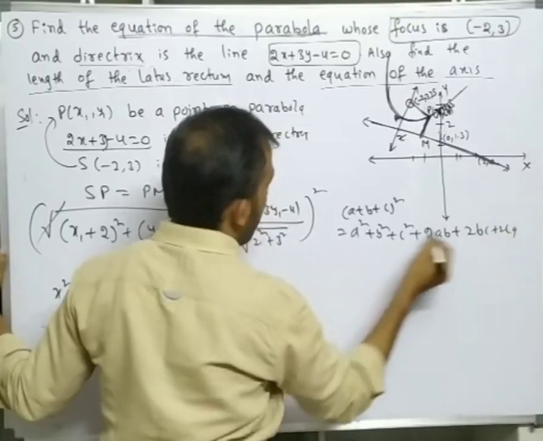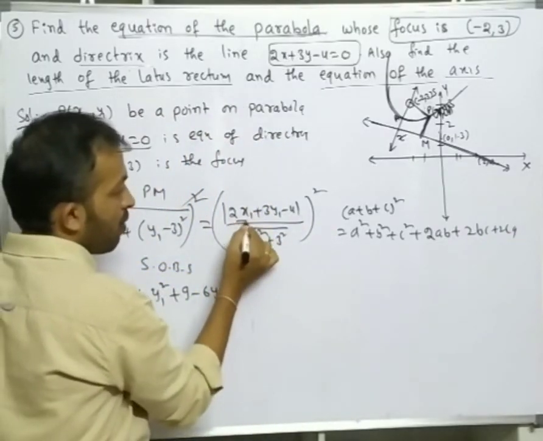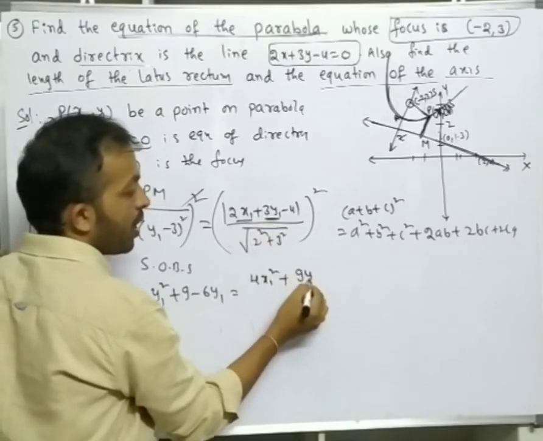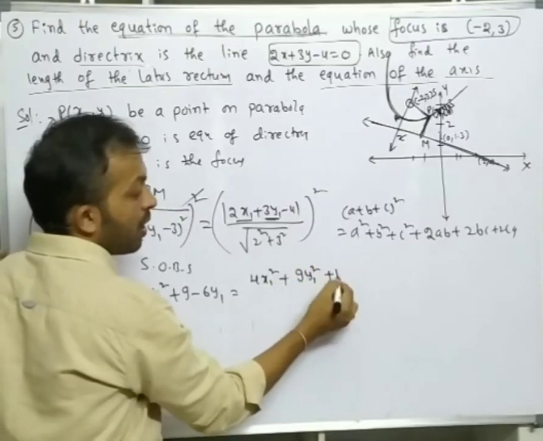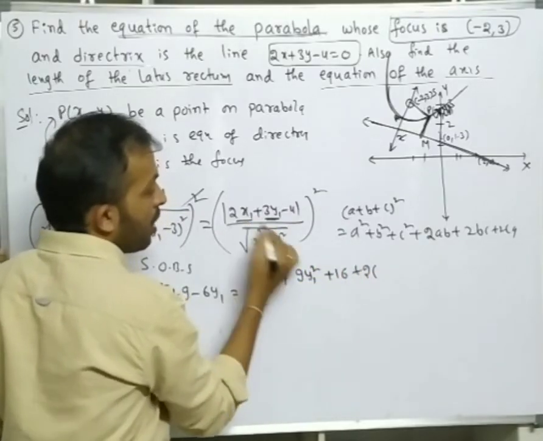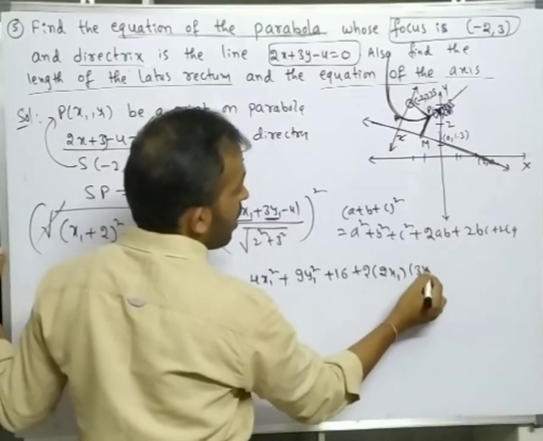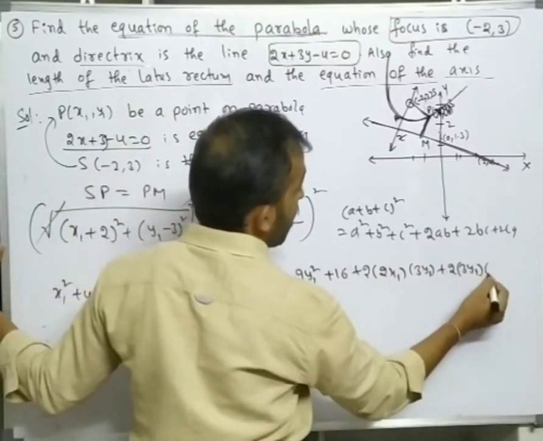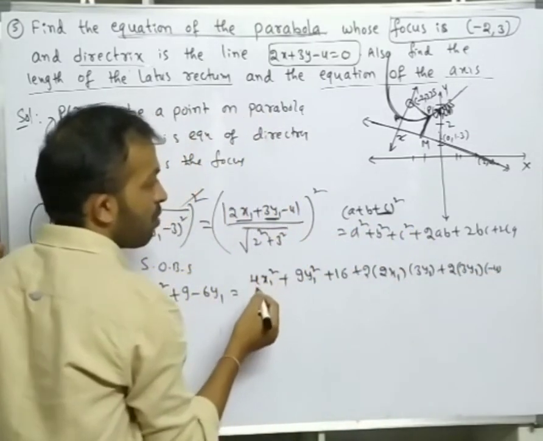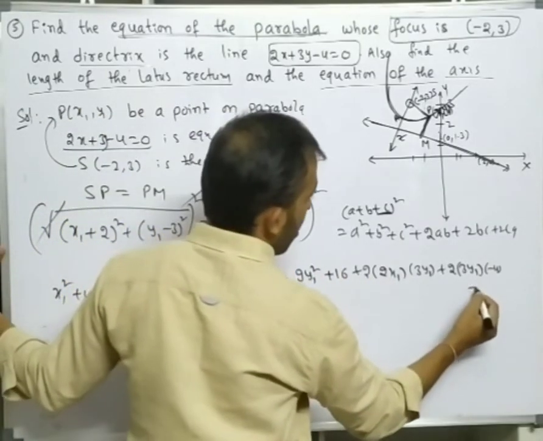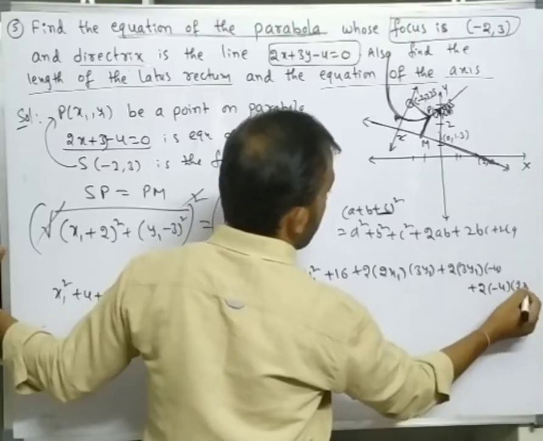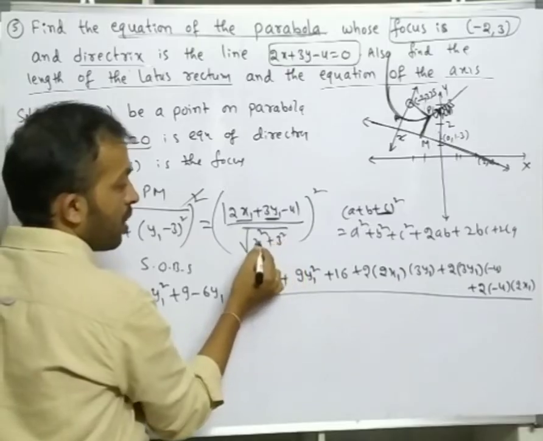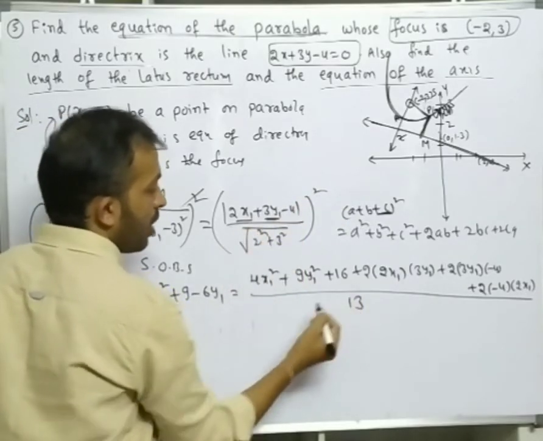Expand it: a square, 2x1 whole square, that means 4x1 square; b square, 3y1 whole square, 9y1 square; c square, 4 square, 16; plus 2ab, a is 2x1, b is 3y1; 2bc, b is 3y1, c is minus 4; 2ca, 2 into minus 4 into 2x1. By 2 square 4, 3 square 9, 9 plus 4 is 13, so the square root cancels and 13 is remaining.